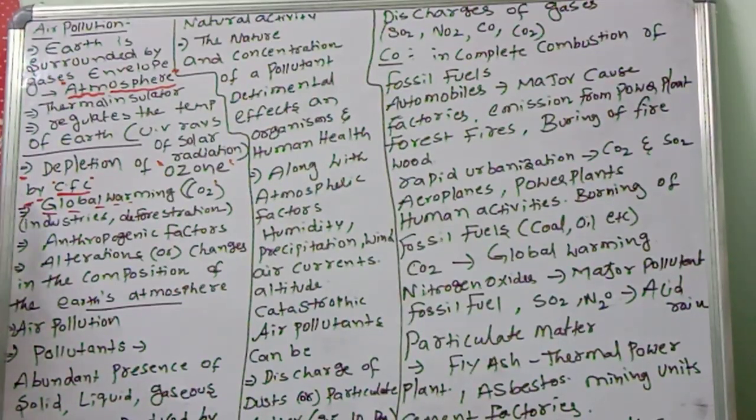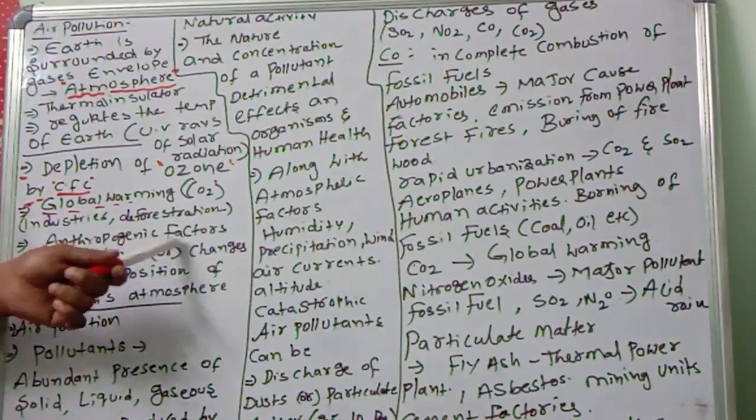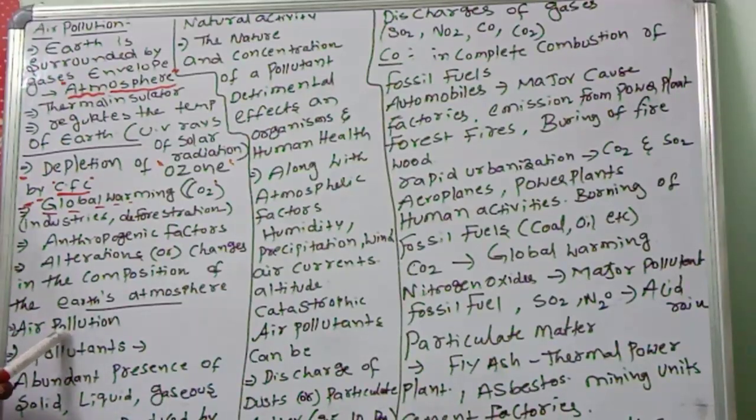So what is air pollution? Air pollution is the alteration or change in the composition of Earth's atmosphere by anthropogenic, man-made, or natural factors. The composition is very good right now, but unfortunately, because of man-made activity and nature, we are unable to face that atmosphere, because too much pollution is there.